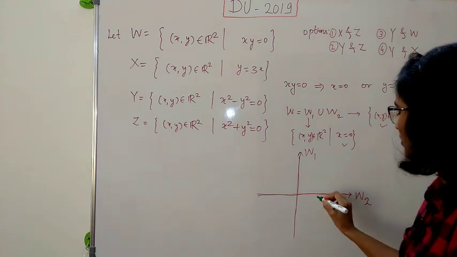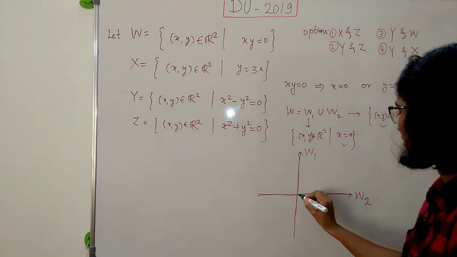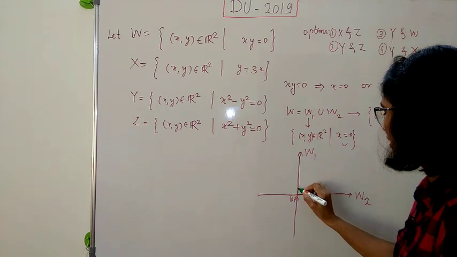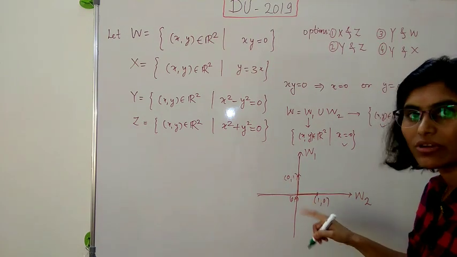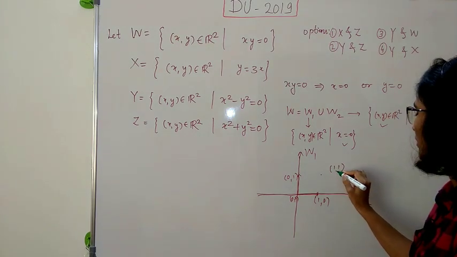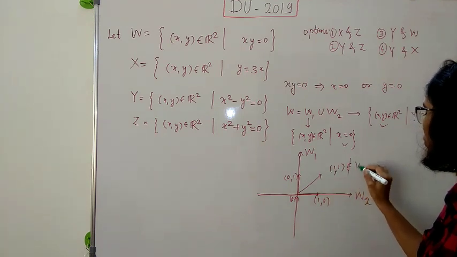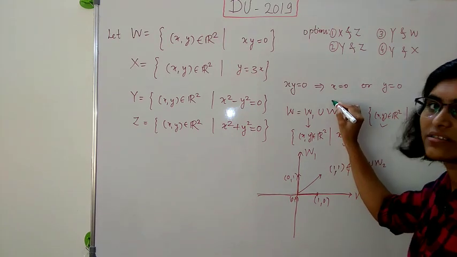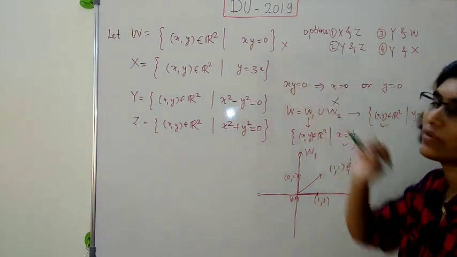So here just note that if we take this point (1,0), this vector, and here it is (0,0), and take here (0,1), then look at their addition. So what is the addition? It is just (1,1), and clearly this vector is not in the union, right? So this is not a subspace of R2. So W is not a subspace of R2.